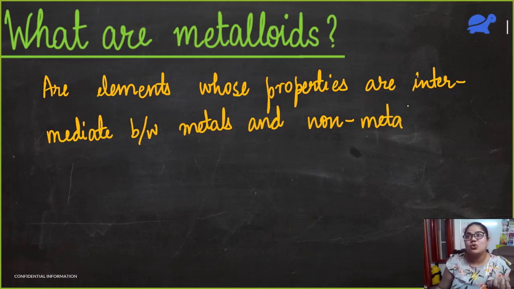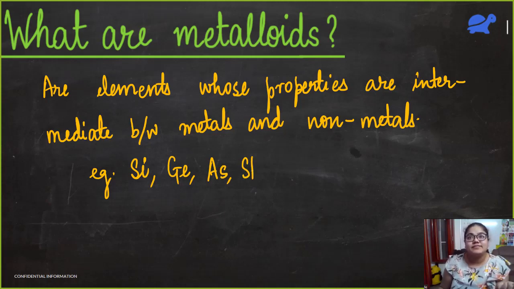You saw those examples, no? They were all shown in orange in the periodic table. Let's try to remember: we had silicon, germanium, arsenic, antimony, bismuth and tellurium, and astatine.